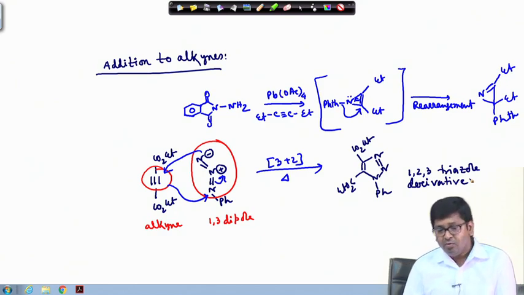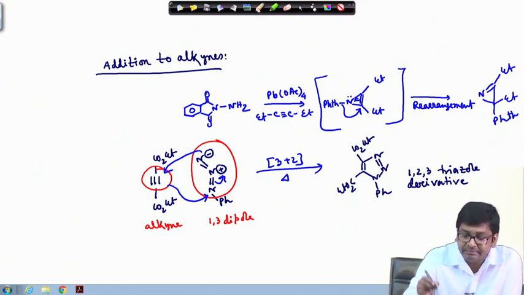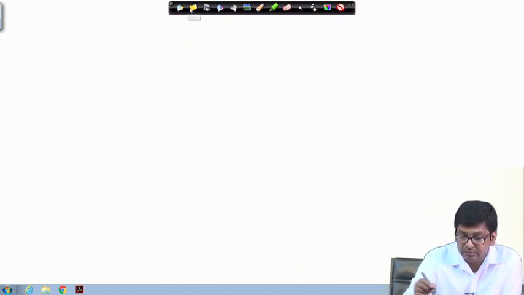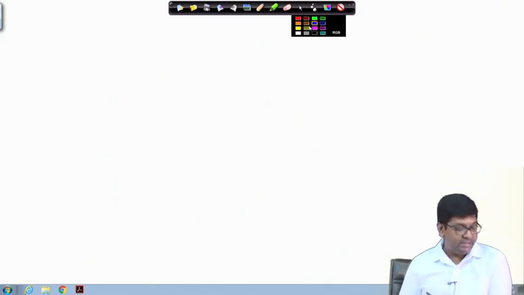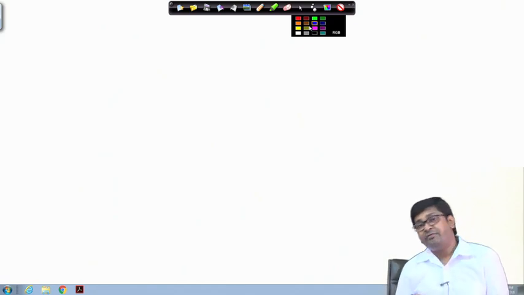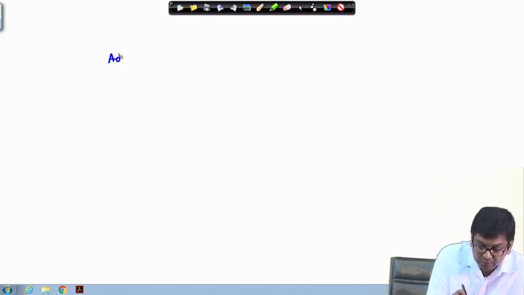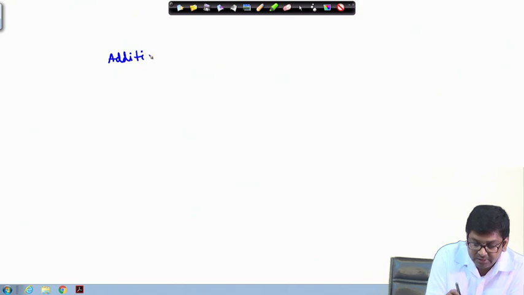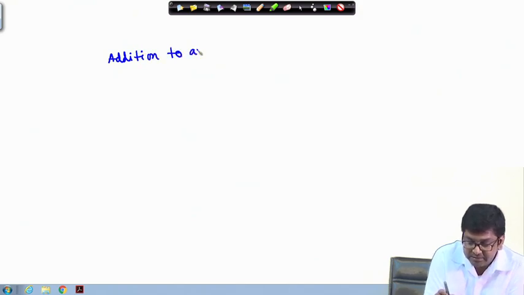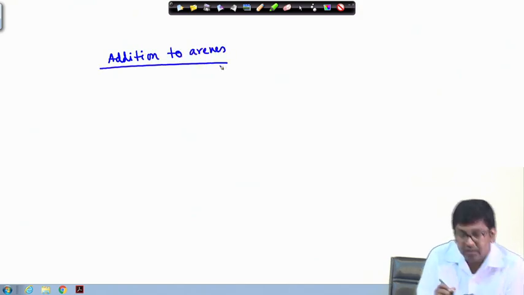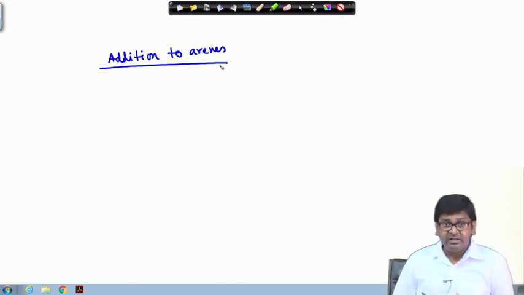Okay. Now, what will happen if we take this type of nitrenes and they react with the corresponding arenes? So, what I am meaning to say is addition to arenes. As an example, this nitrene can also react with very neutral benzene. Okay.